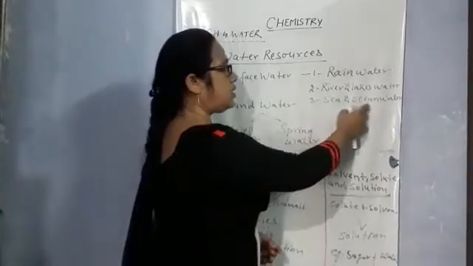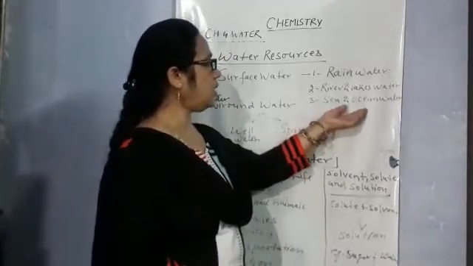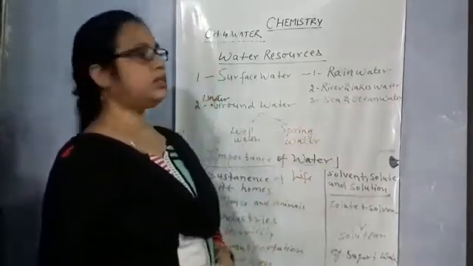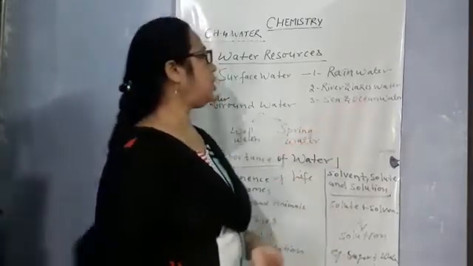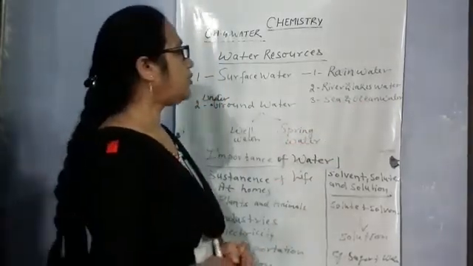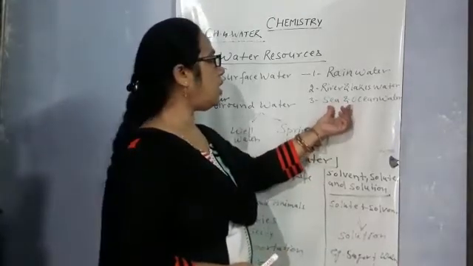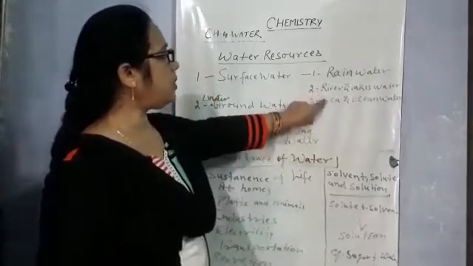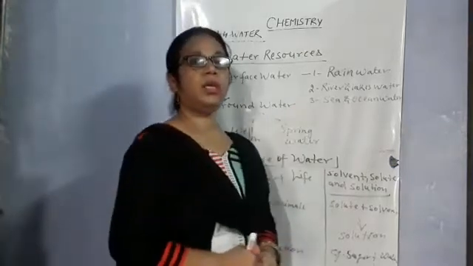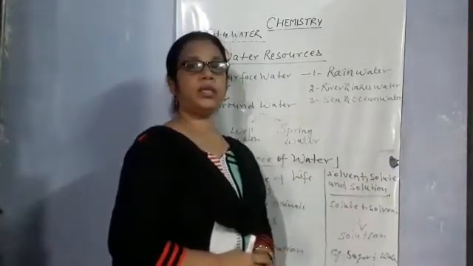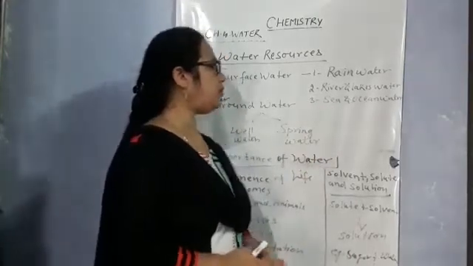And third one is the sea and ocean water. In the sea and oceans, water is also collected from the rivers and mountains. When the ice of the mountains melts, it comes down to the rivers, and the river water collects in the seas. As you know, in sea water the amount of salt is higher than in natural water.